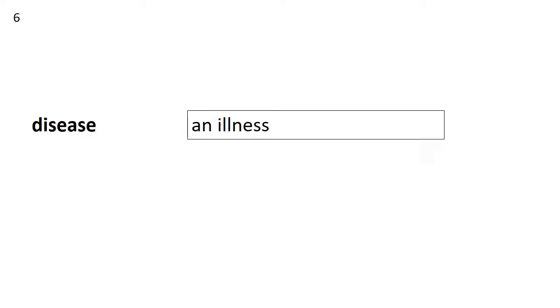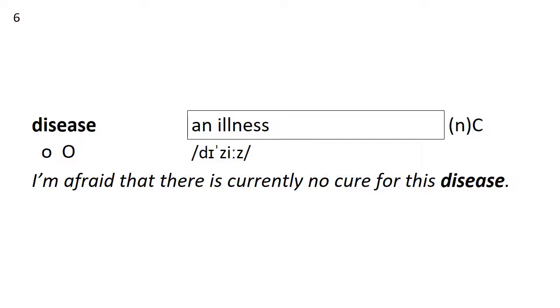Number 6 is disease. Disease is simply an illness. It's a noun and a countable noun. How many syllables? Disease. 2. Stress on the second. I'm afraid that there's currently no cure for this disease. Oh, that's bad news, huh?